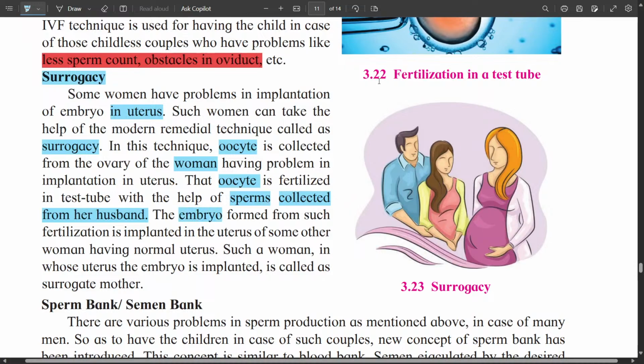Then that embryo is implanted in the uterus of some other woman having normal uterus, and that woman is called surrogate mother. So the development of the fetus occurs in the uterus of some other woman, although the egg cell and the sperm cell are collected from the couple. So such advanced technique is called surrogacy.